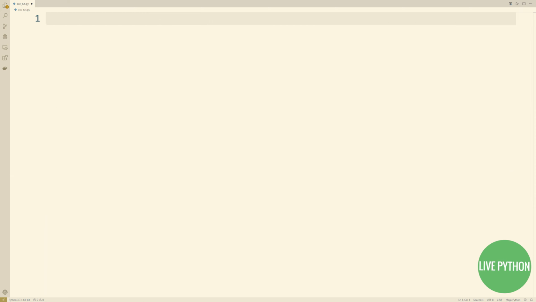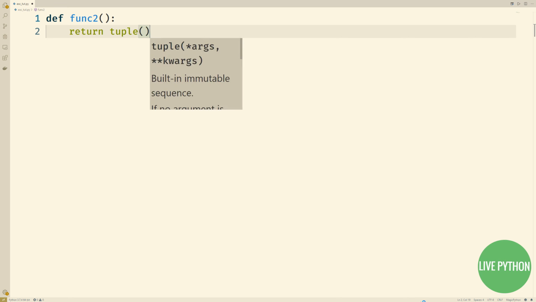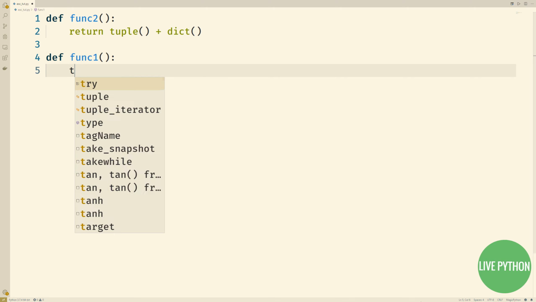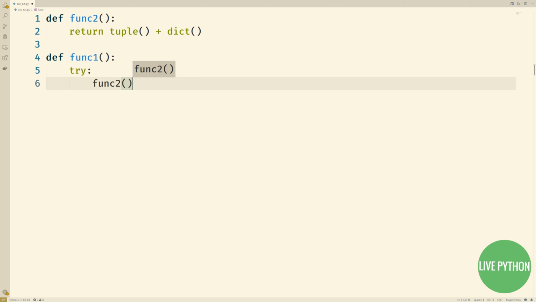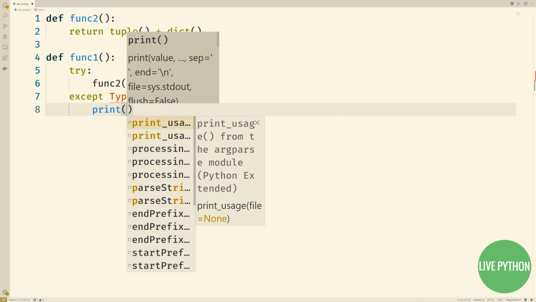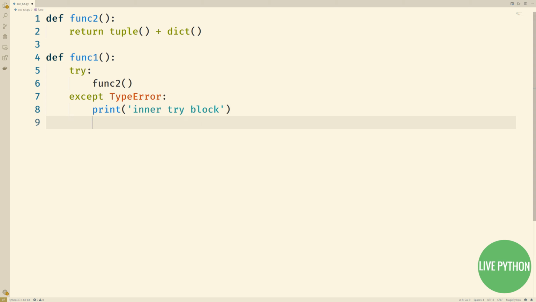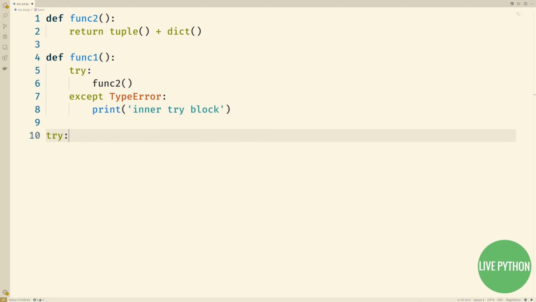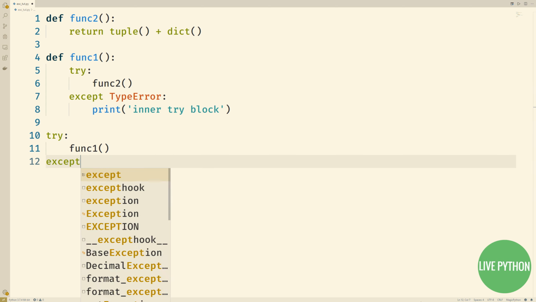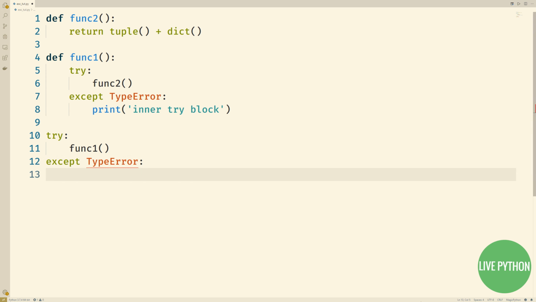How can we design more smartly with exceptions? Well, let's take a look at control flow nesting with exceptions. We've defined two functions here. Func2 raises a type error on account of trying to add together a tuple and a dict. Func1 wraps a call to Func2 in a try handler with a custom exception handler that catches TypeError and prints inner try block. From line 10 onwards, we're now at the top level of this module, and here we've coded a call to Func1 wrapped again in a very similar try handler.